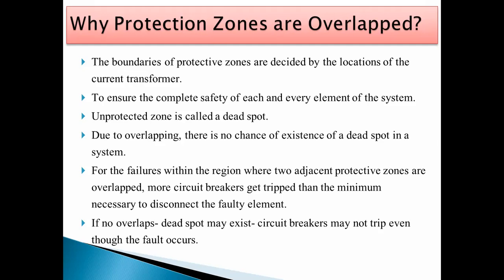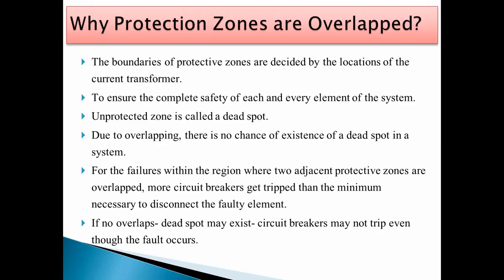Where we want to measure the current, we use current transformers.